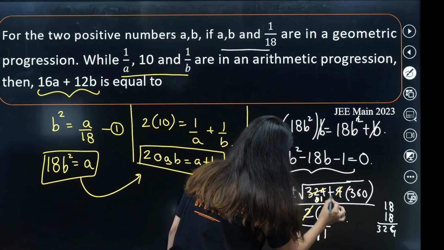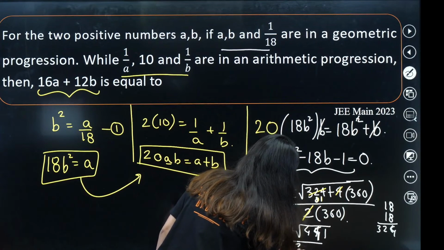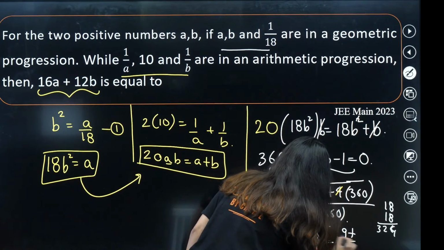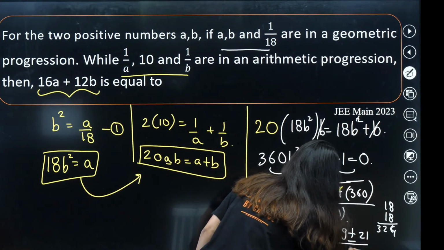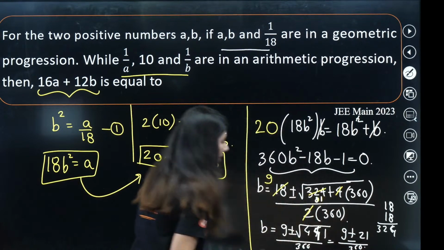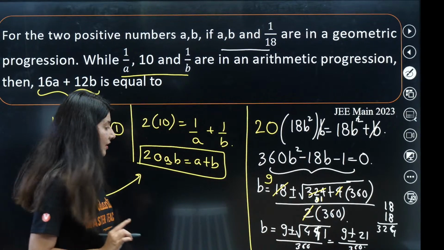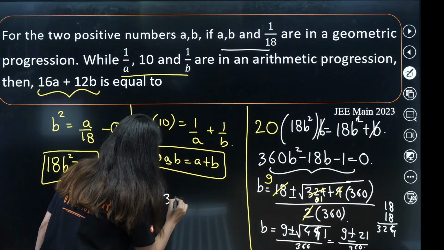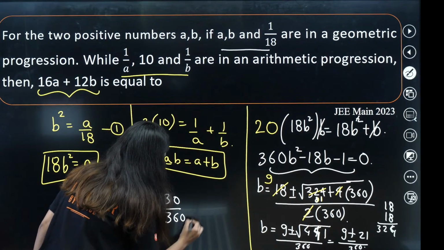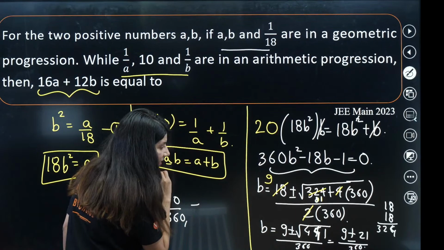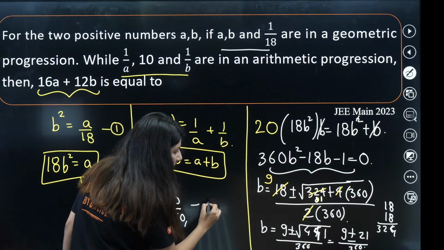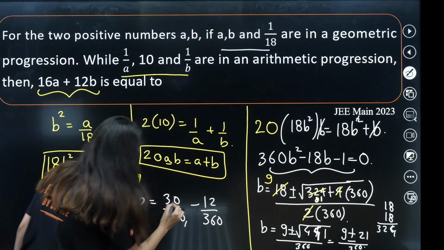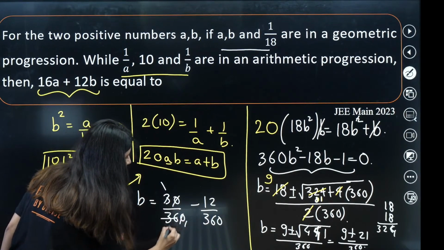441 upon 360. So it is coming out as 9 plus minus 21 upon 360. So B is coming out as 9 plus 21, 30 by 360, comma minus, it will become what? 12. Okay, 12 by 360. Perfect. 0 0 cancel. 3 1s are 3, 12s are.